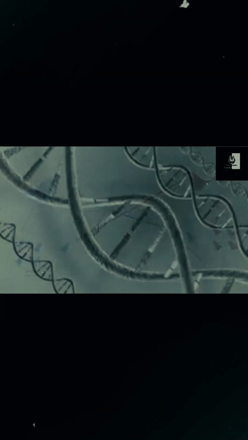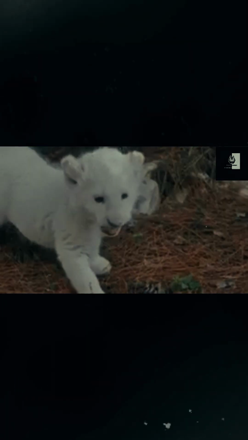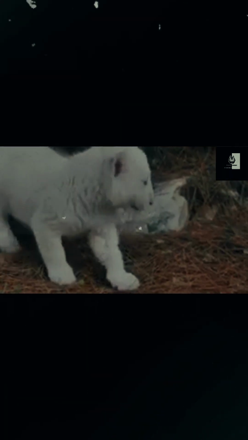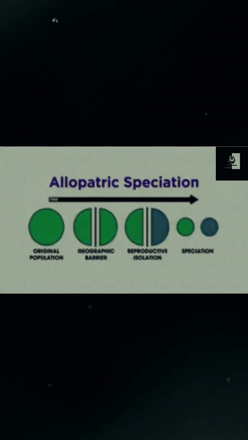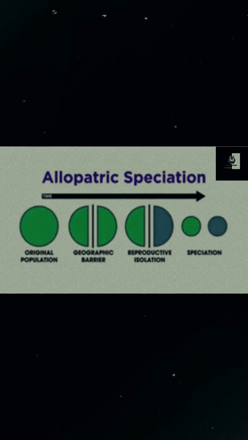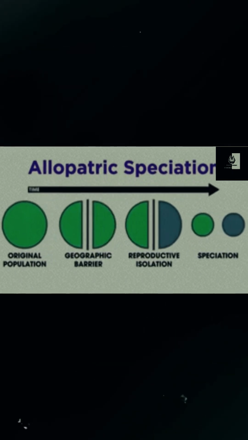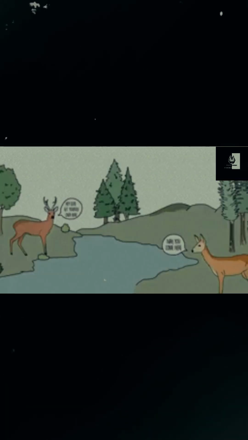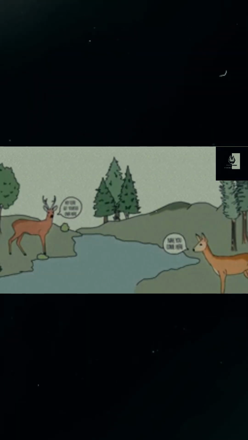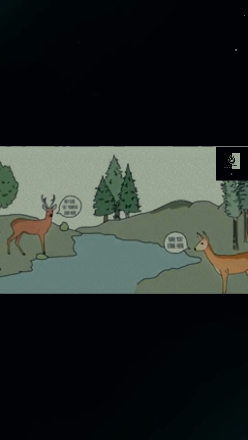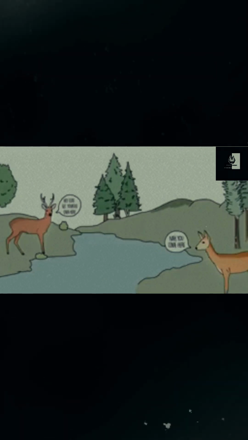Without the mixing of genes from other populations, isolated groups can develop distinct traits that suit their habitats and eventually diverge to the point where they may become entirely new species. This is a process called allopatric speciation and is a main cause of biodiversity, as isolated populations adapt to their environments in distinct ways. Environmental pressures and climate conditions are another major influence on evolution.